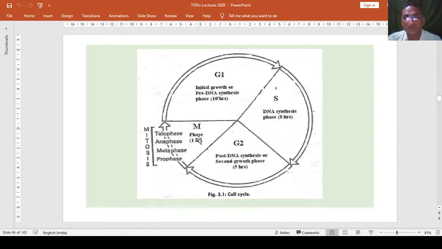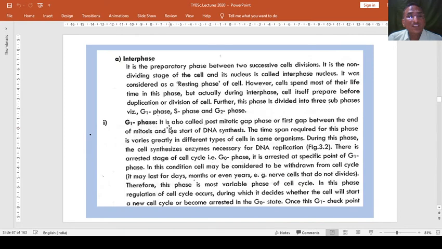So this is the complete diagrammatic presentation of the cell cycle. We will see the details of the cell cycle, what happens actually there. Actually I have explained in brief, but we will see in detail.